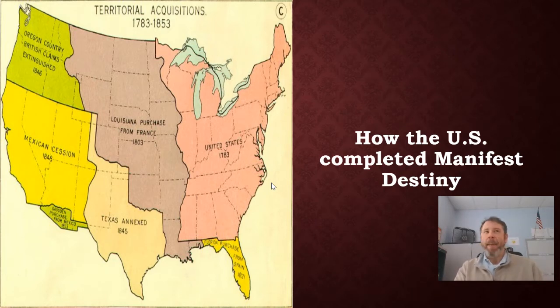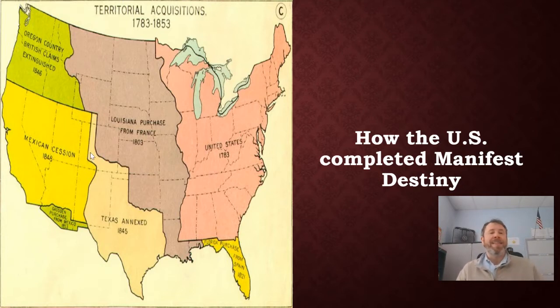Mexico's, again, they're not happy about losing their land that was Texas. We get in a fight with them, a war, and we win. And the analogy I have is, if you've ever seen somebody get beat up and they get their stuff taken from them after they got beat up, it's kind of what we did in Mexico. We picked a fight with them. We won. We beat them up, and then we took their land. And that's what this map is showing you over here.